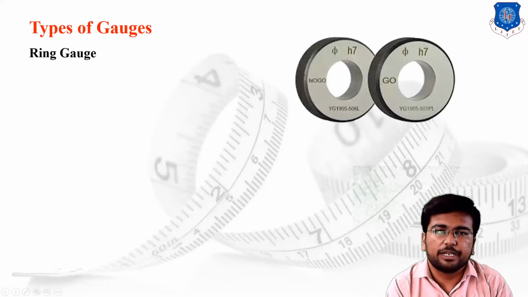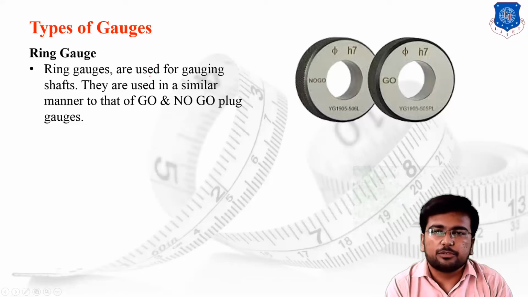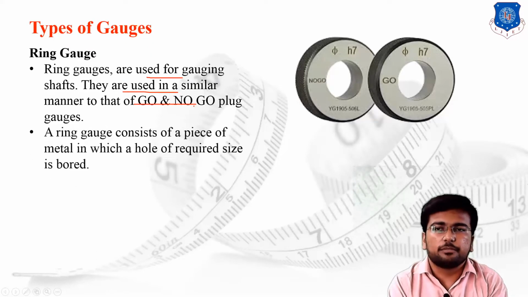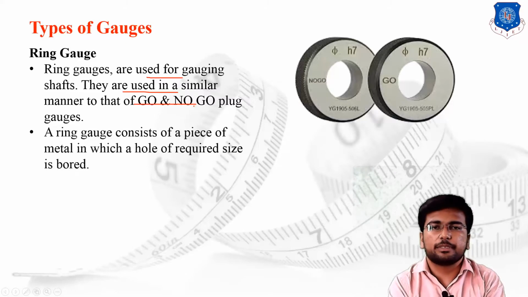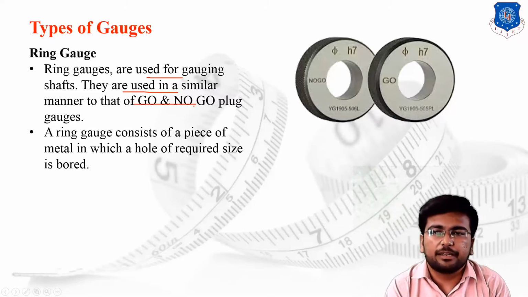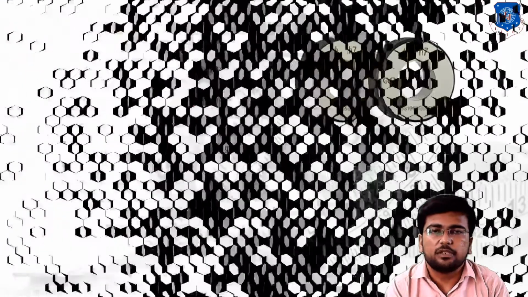The third category of gauge is the ring gauge. As I have told you, we have designed rings for different dimensioning systems. The rings are used for gauging the shaft, and they are used in a similar manner to the go and no go plug gauge. The change is that the plug gauge is useful for measurement of the hole, whereas the ring is useful for measurement of the shaft. The ring gauge consists of a piece of metal in which the required size of hole is bored. This is the case of the ring gauge.